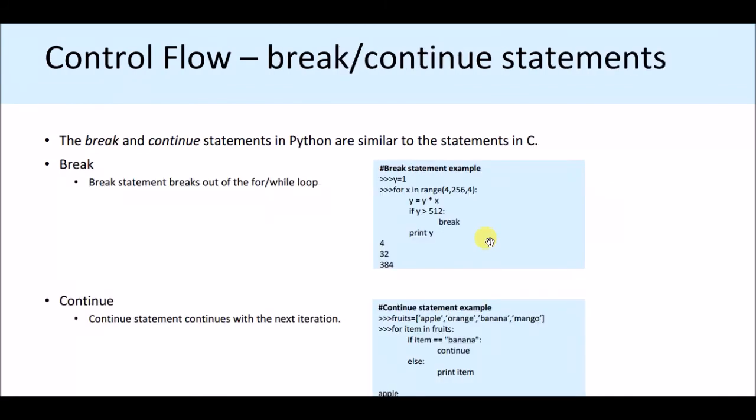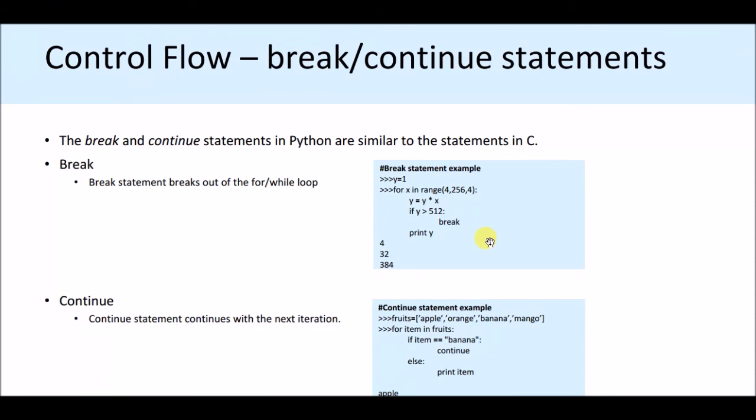Okay, so let's go for control flow: the break and continue statements. It is a very important thing. The break and continue statements in Python are similar to those in the C language. The break statement breaks out of a while or for loop. So if you write a for loop or while loop and insert a break, it actually stops there, whether or not the iteration has finished. If the break command executes, then the for loop or while loop stops the iteration.